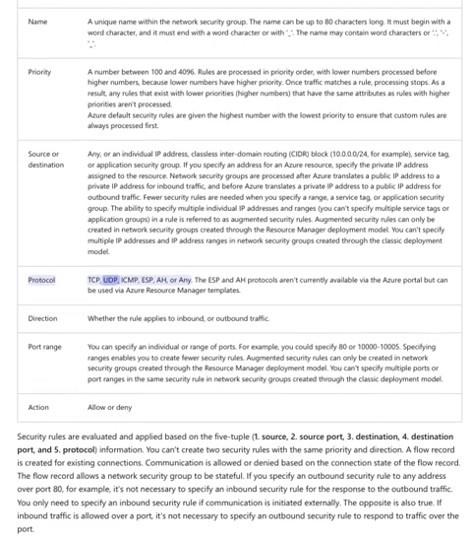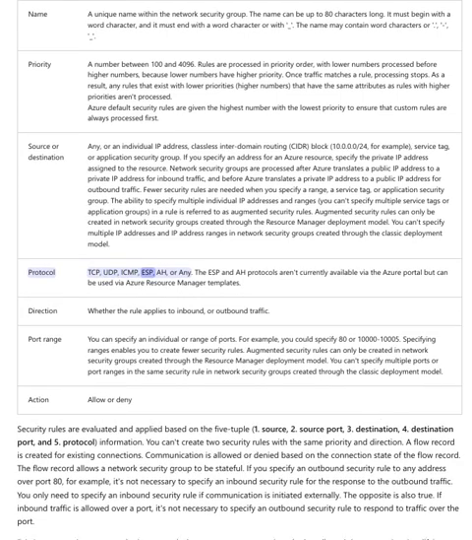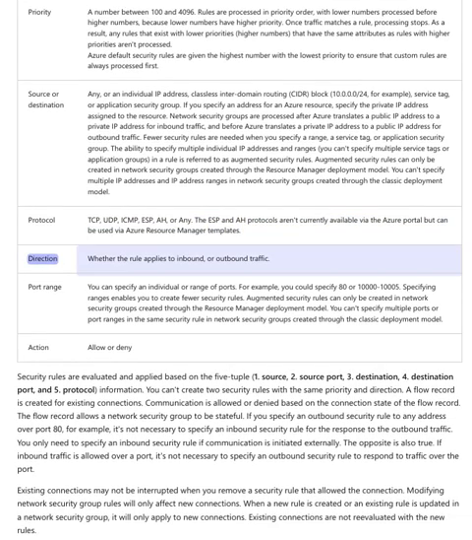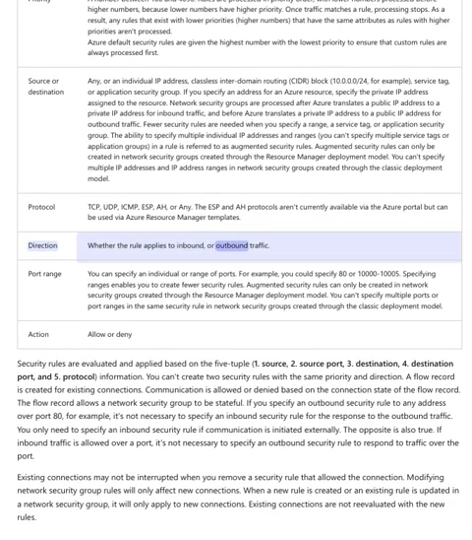Protocol: TCP, UDP, ICMP, ESP, AH, or any. The ESP and AH protocols aren't currently available via the Azure portal but can be used via Azure Resource Manager templates. Direction: whether the rule applies to inbound or outbound traffic.